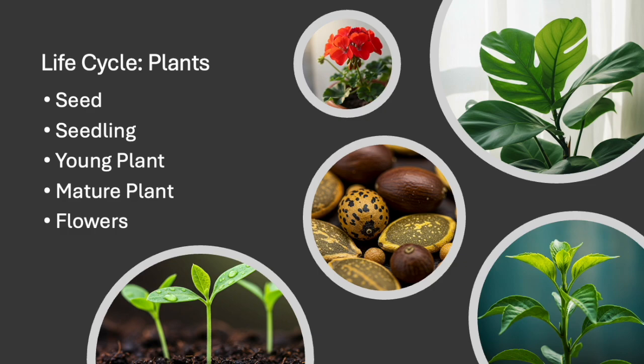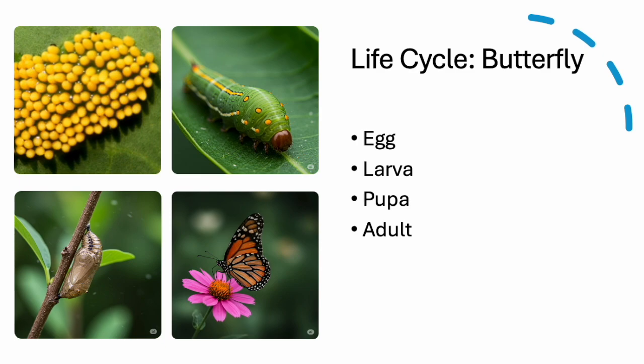Now, let's look at an animal's life cycle. A butterfly starts off as a tiny egg, often laid on a leaf. When the egg hatches, a larva comes out. We call the butterfly larva a caterpillar. The caterpillar eats and eats, growing bigger and bigger.